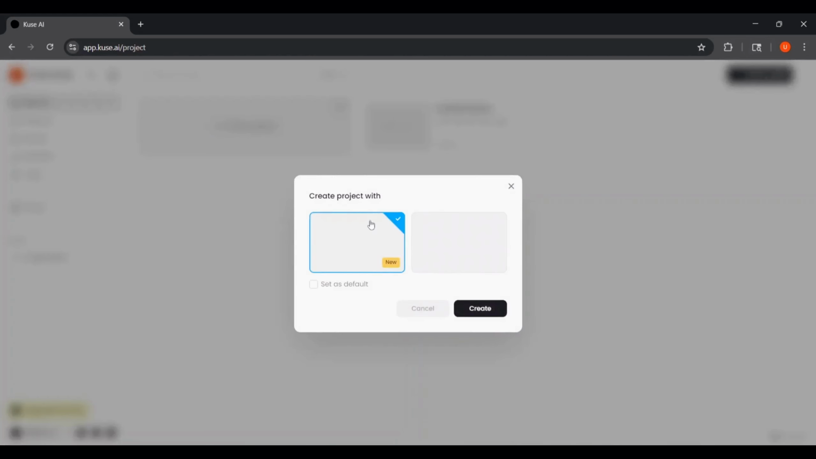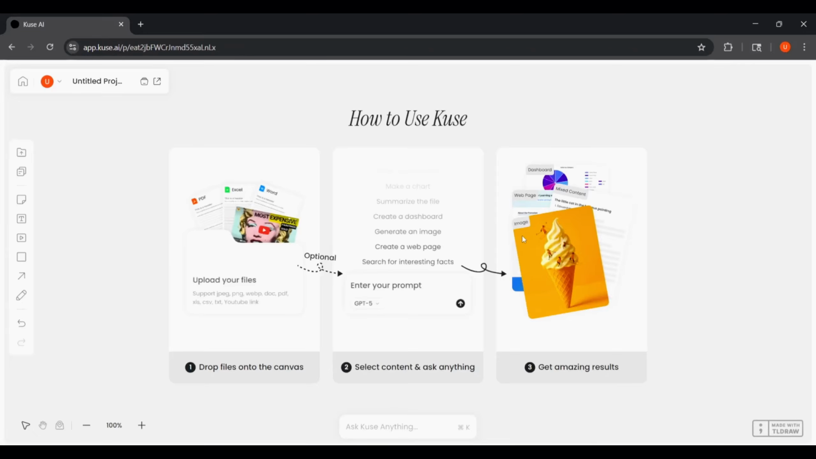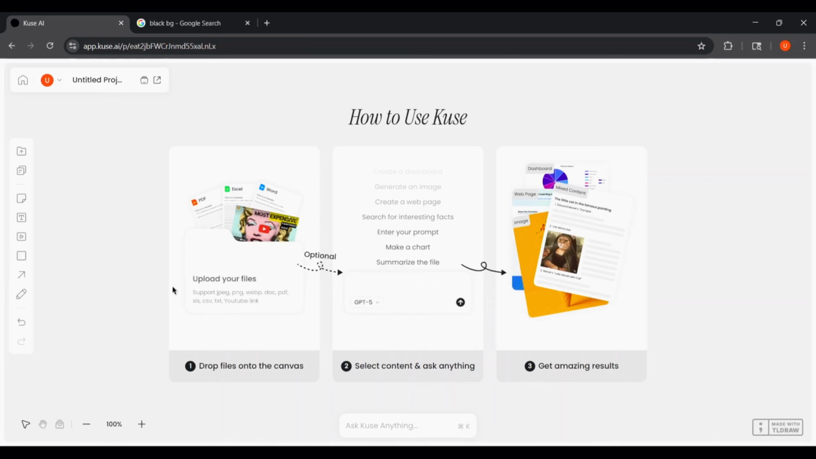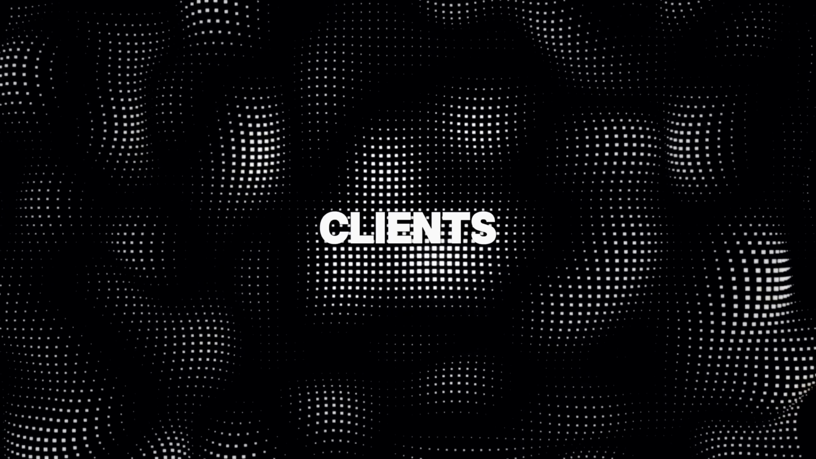To start a project, you can choose between QS 1.0 and QS 1.5. We'll go with 1.5 because it's the latest version and has the most features. From here, you can upload files, ask the AI questions about those files, and even generate completely new content. For example, you could drop in a PDF report and instantly have the AI analyze it for you. No more switching between a bunch of different apps. And it doesn't stop there. You can also build full dashboards, create web pages, and share them directly with your team or clients.